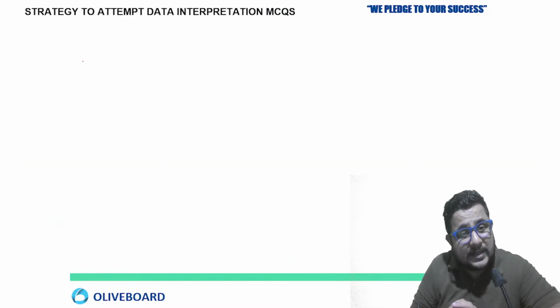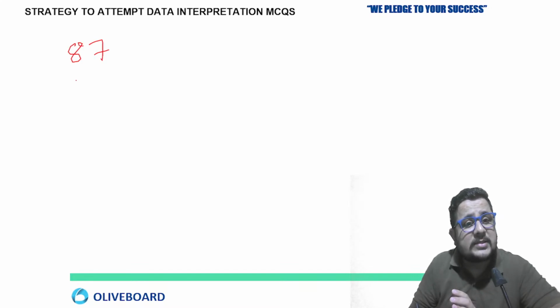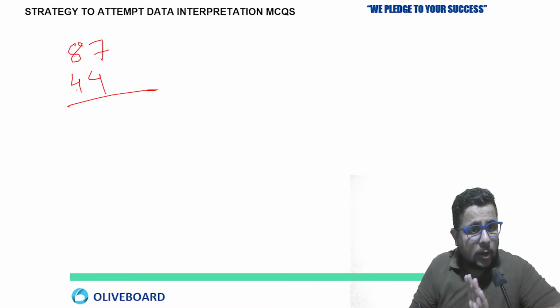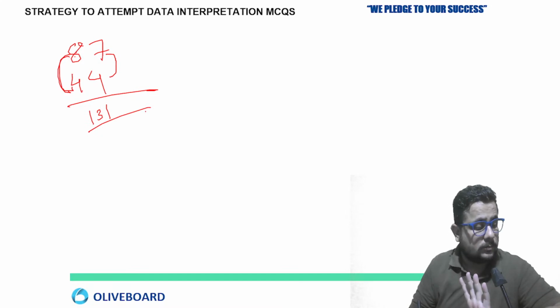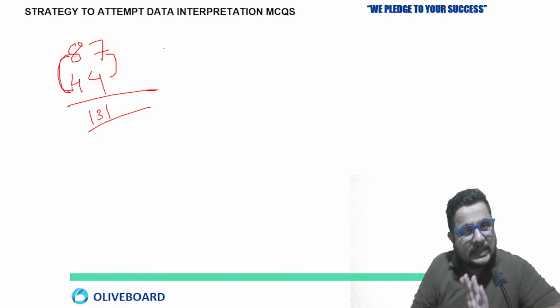So just break the number, then add it. Again I'm saying, 87, suppose you have to add 44 here. So 8 plus 4, how much? 12, but this is 120 actually, 80 plus 40. 7 plus 4, 11. So 120 plus 11, 131. No need to go for any other approach.